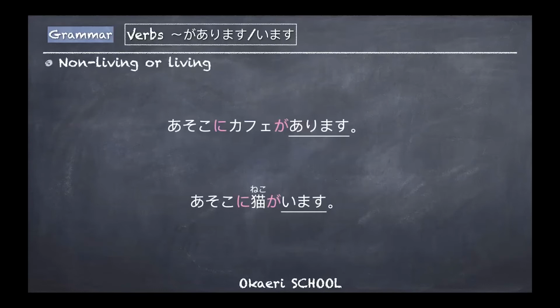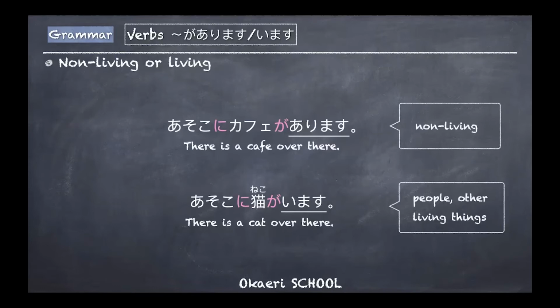So, あります、います。There are two variations, but there are differences. あそこにカフェがあります。The second one, あそこに猫がいます。猫。Cat. So what's the difference? When do we distinguish these verbs? So both mean there is or there are when it's plural, but あります for non-living things, like cafes or buildings or things or food, and います for people or other living things.